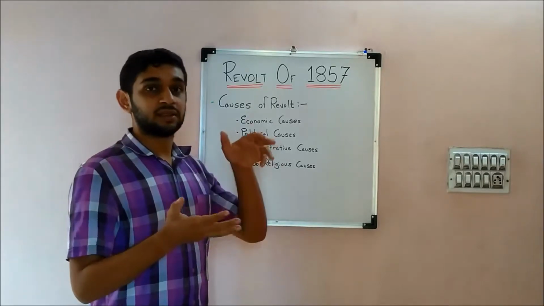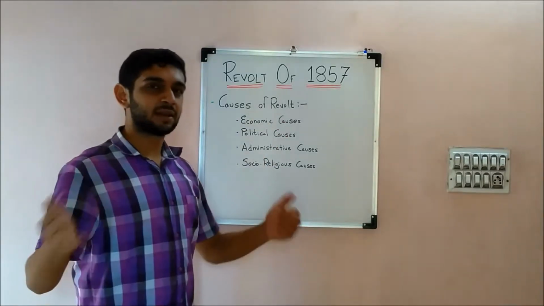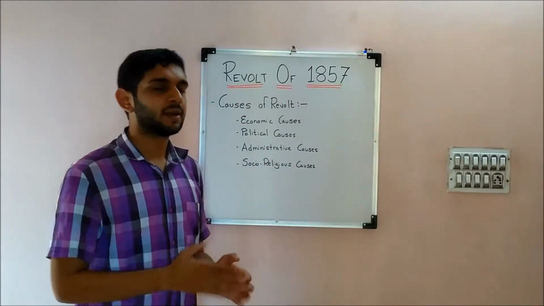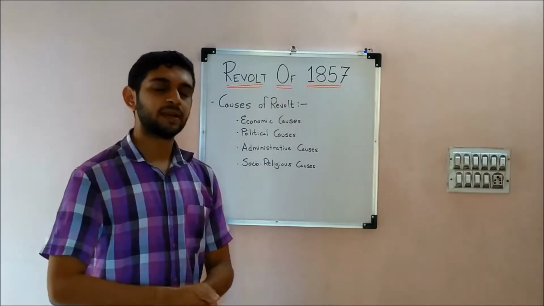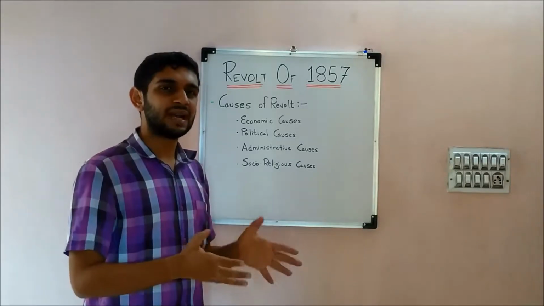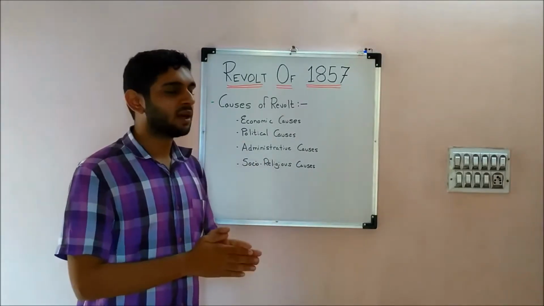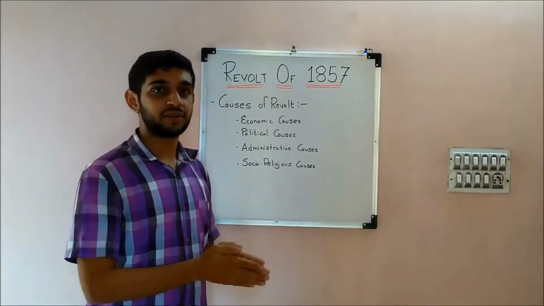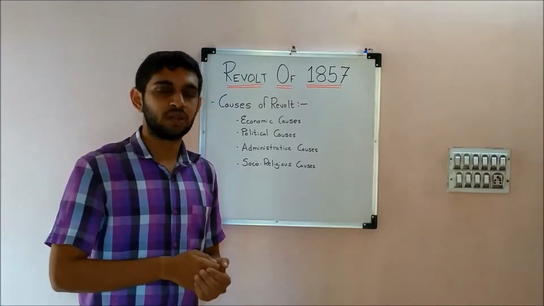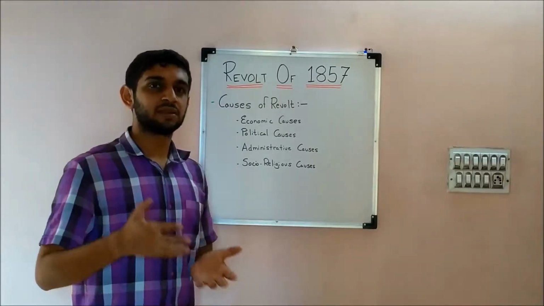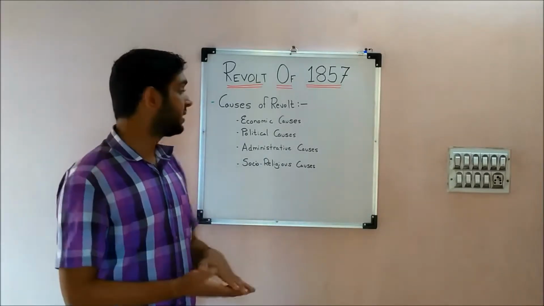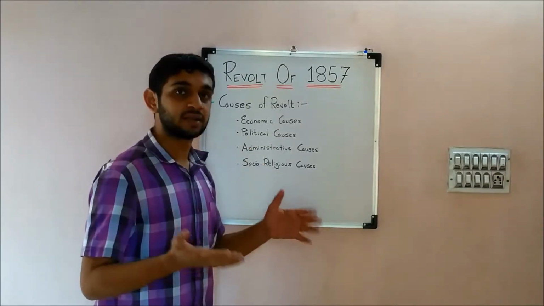Peasants, obviously, when the East India Company came here, they disrupted the traditional cloth or fabric which India used to produce, because of which, obviously, the peasants suffered. Secondly, they came up with the revenue settlement, which we will be covering in the coming sessions. So that again added to the discontentment. They couldn't pay the taxes, the heavy taxation which was imposed on them. So they had another option to go to the money lenders and traders to get a loan. Again, if they couldn't pay the loan, because the rate of interest was quite high, the land was confiscated. So this resulted in the economic degradation of the peasant society in the country.